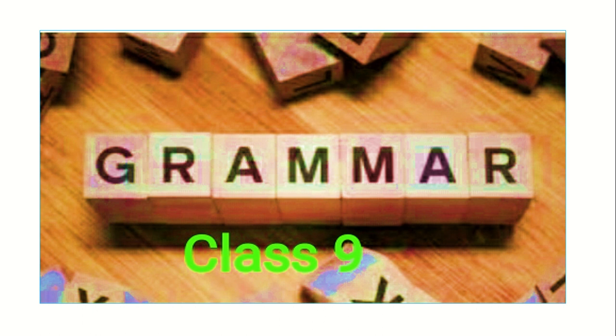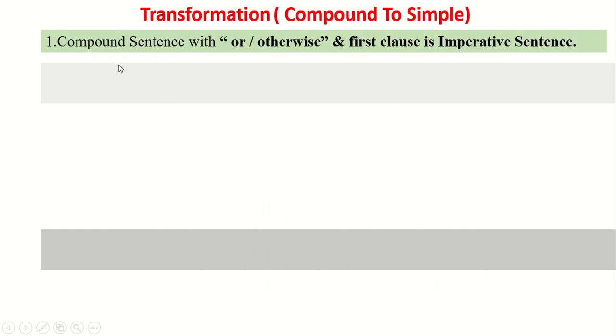In the last class, we learned about transformation of sentence, compound to simple. Some rules are left, so we will try to learn them today. Let's see what is the first rule for us. Our first rule is compound sentence with or, otherwise. Here is the condition that the first clause is an imperative sentence.